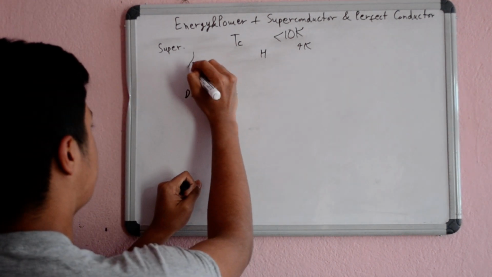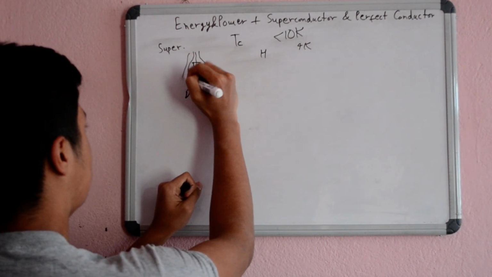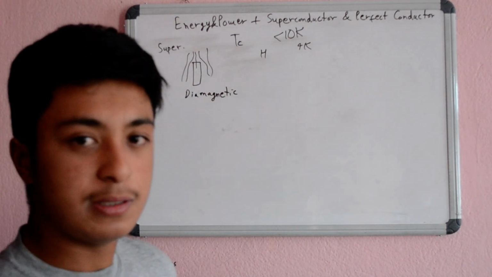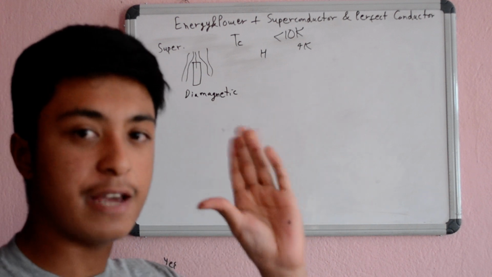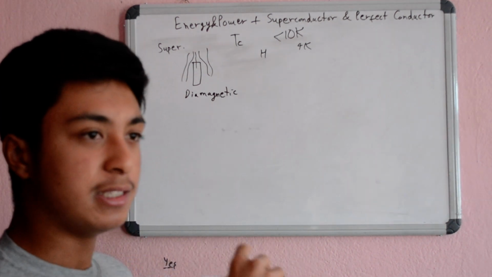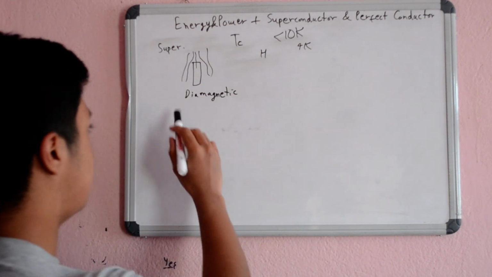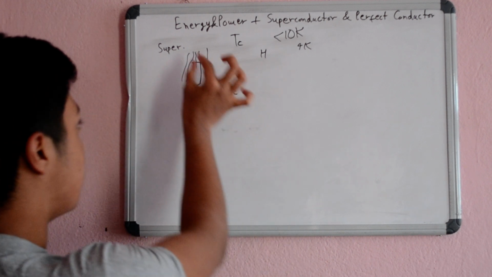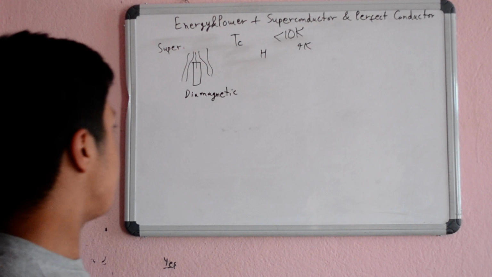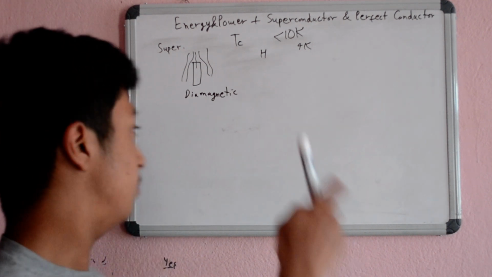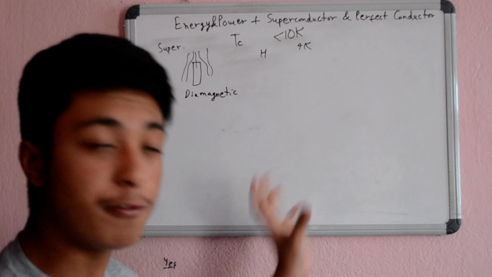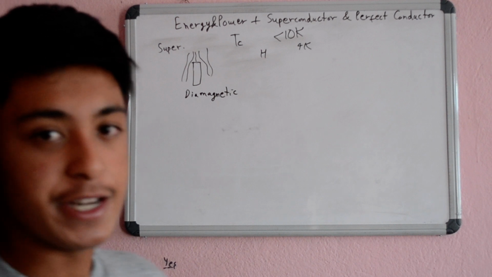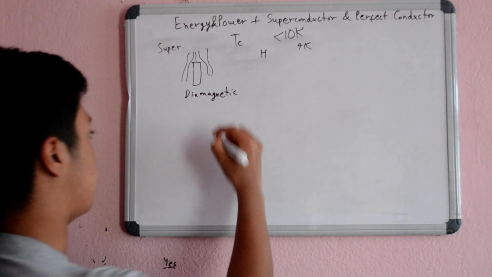Diamagnetic materials are those which actually repel the magnetic lines of force, which are not really affected by magnetic fields, magnetic lines, and magnets in general. Those are known as diamagnetic materials, which oppose the magnetic field. That means they are repelled from the magnetic fields, and superconductors become diamagnetic materials. They are perfectly diamagnetic materials, meaning no lines pass through them. And here they also follow the Meissner effect.